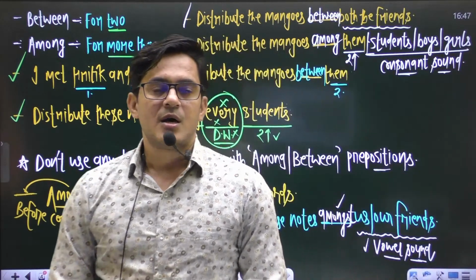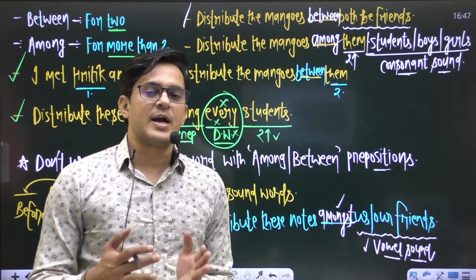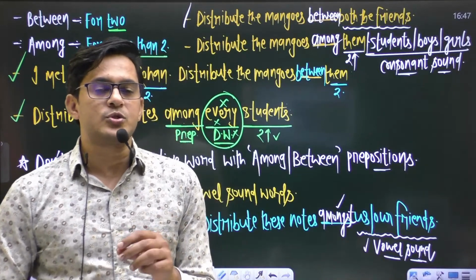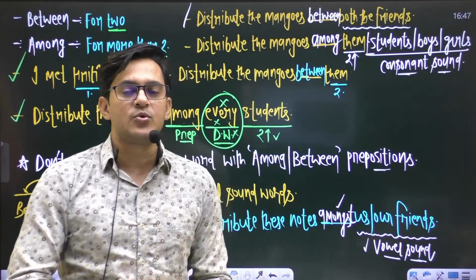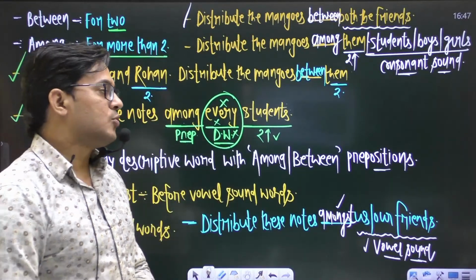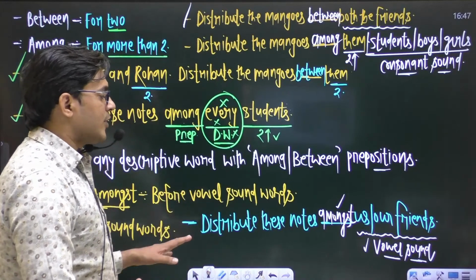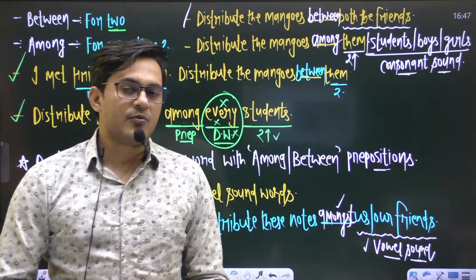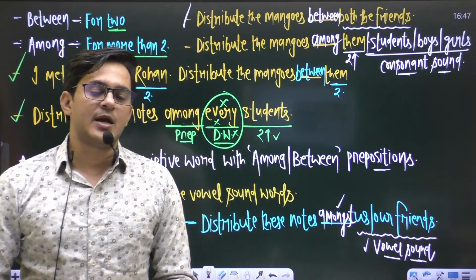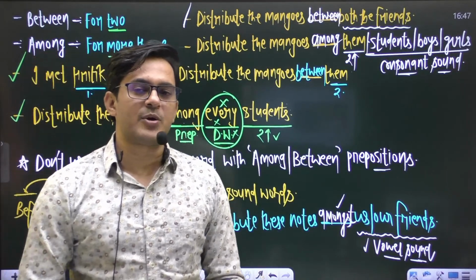So this is the basic difference between among and amongst. Both are used before a plural noun, a noun denoting more than two. But make sure there is a difference between both words. Before vowel sound words, we use amongst, and before consonant sound words, we use among.